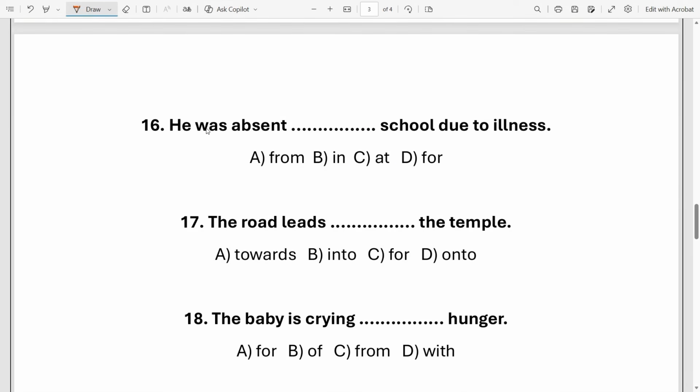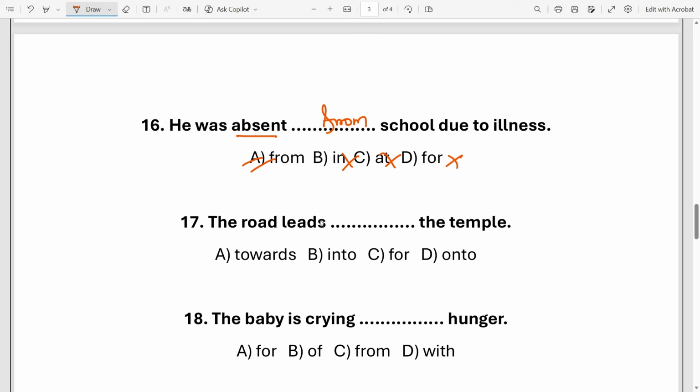Next, he was absent dash school due to illness. So absent is always followed by the preposition from. Okay, from. So he was absent from school due to illness, not for, not at, and not in.